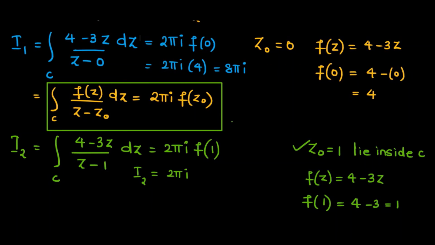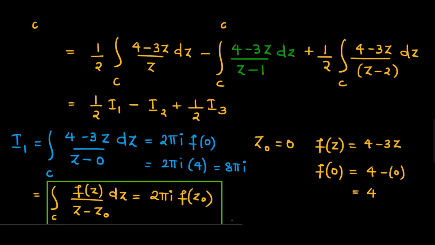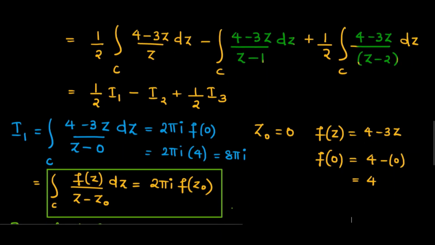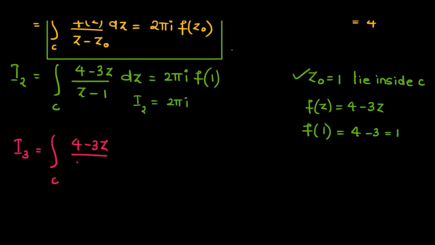I3 is integral of c (4 minus 3z) divided by (z minus 2) dz.